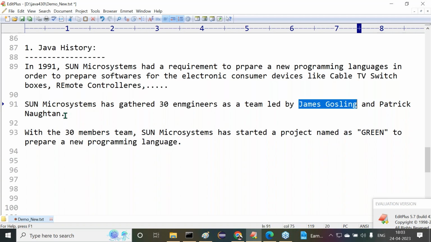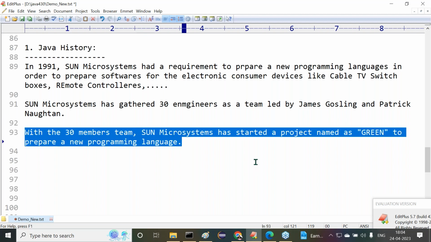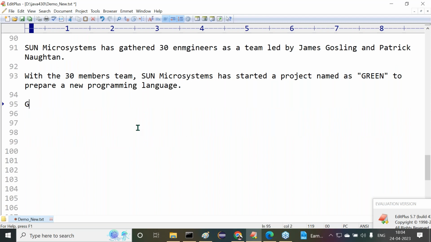Okay, it's fine. Next, with the 30-member team, Sun Microsystems started a project named the Green project. In the Green project, they wanted to start a new programming language. In that new programming language, they wanted to see three main features. Understand it here? Still they are in analysis mode only.